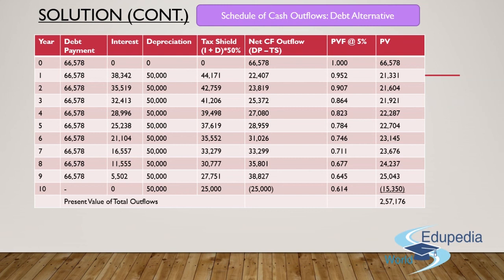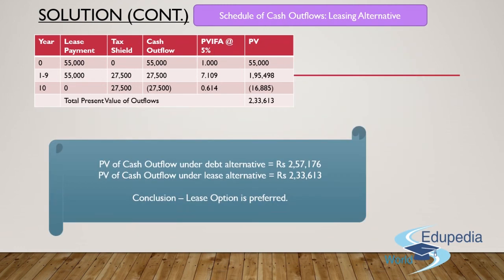And overall, after summing up all these 10 years of cash outflows, I'll get the present value amount for total outflows as 2,57,176 rupees. I hope you guys are pretty much clear with the debt alternative. Shall we proceed further, guys? Let's go ahead and understand what this question has to offer with respect to leasing. So guys, this is about the leasing alternative.